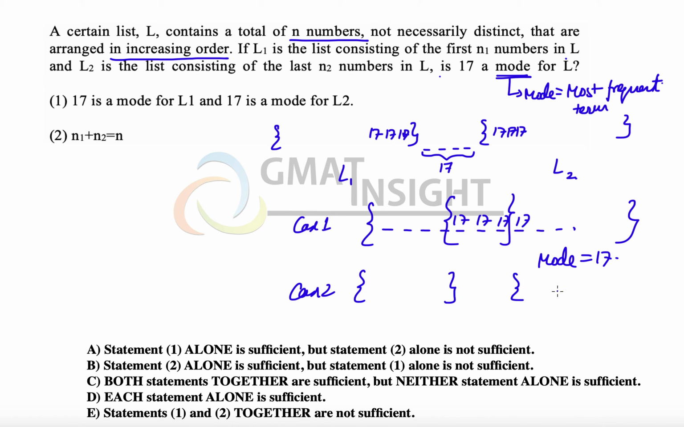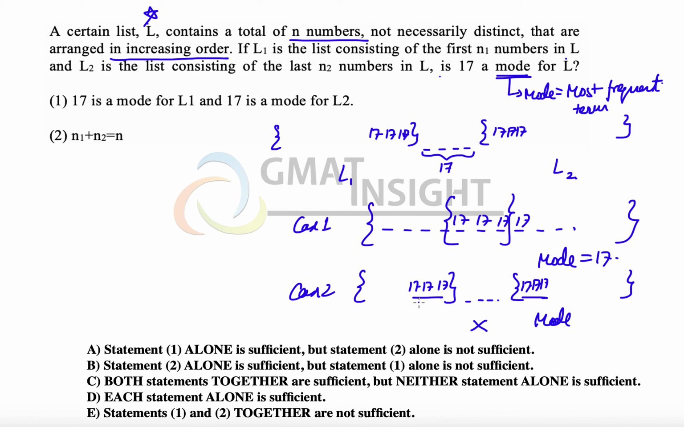In the no overlap case also there are two possibilities: there are some terms in between, or there is no term in between. In that case, the list L1 will have certain 17s towards the end of this set. List L2 will have certain 17s in the beginning of the list, because all the terms are arranged in increasing order. In this case as well, 17 will always remain the mode. The reason is that 17 has the maximum frequency.